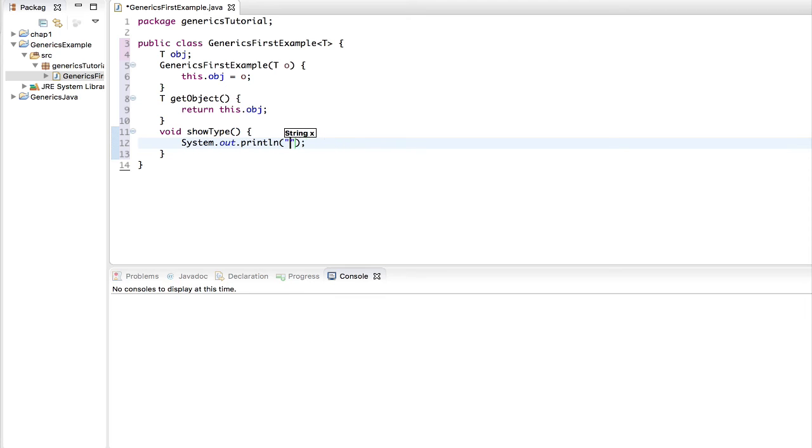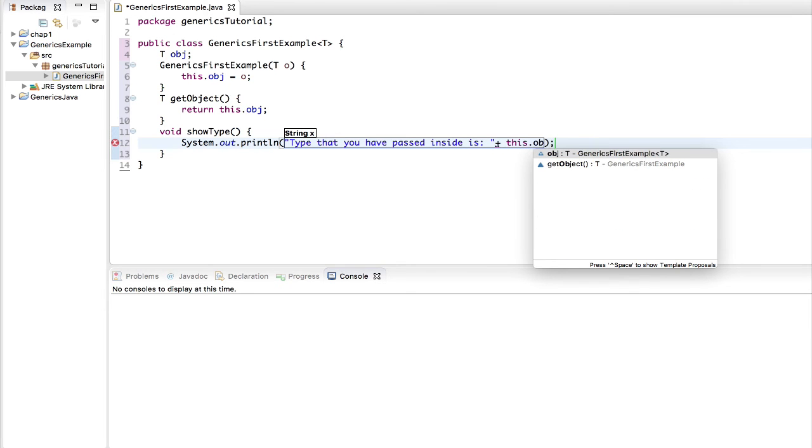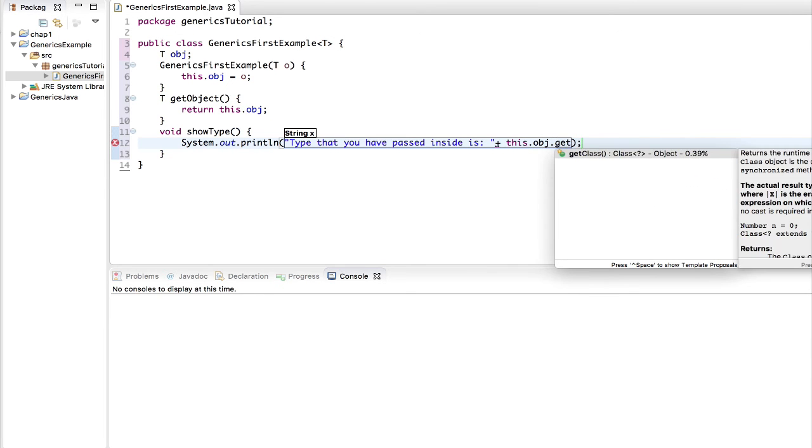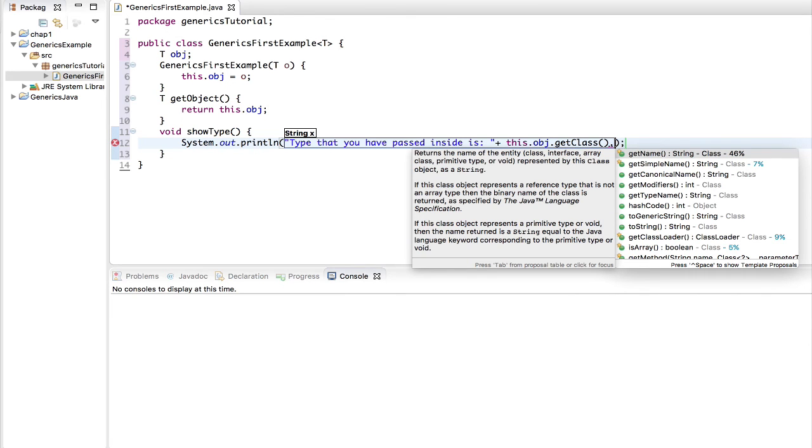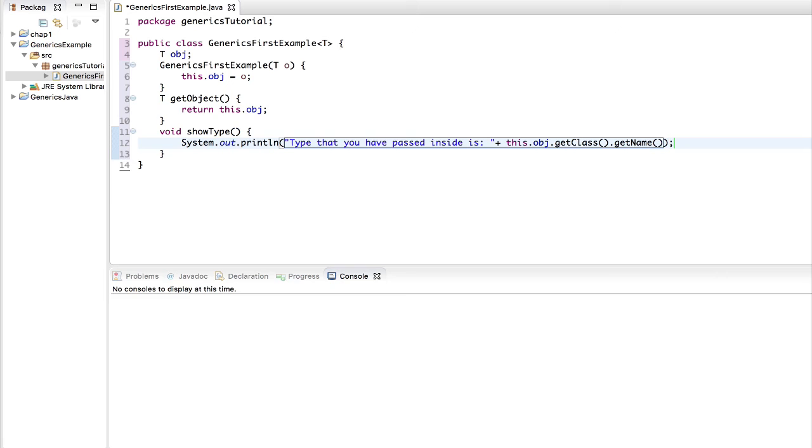So let's bring in System.out.println, and inside this println function we're going to say maybe "type that you have passed inside is". That's a big sentence, I guess.